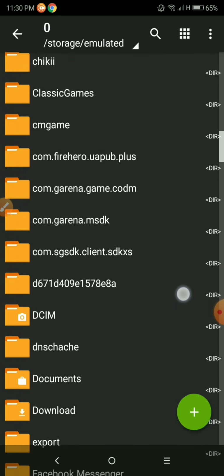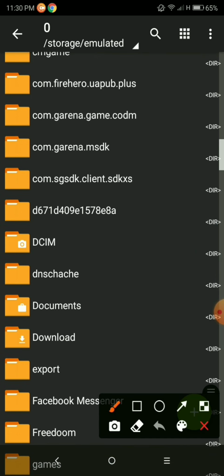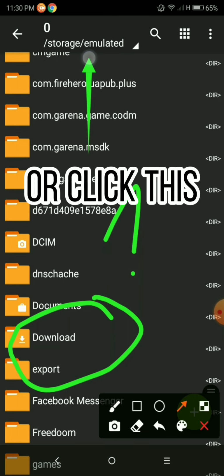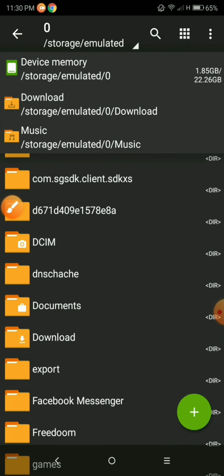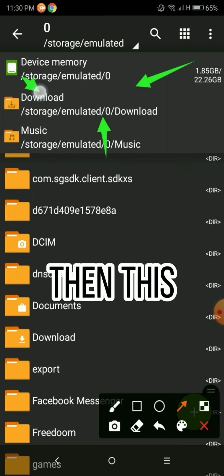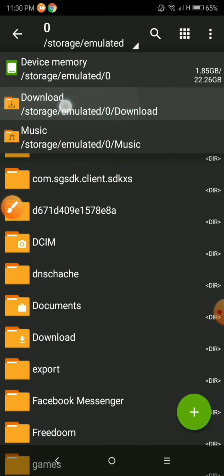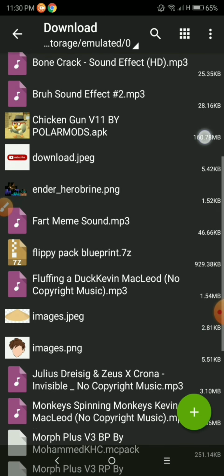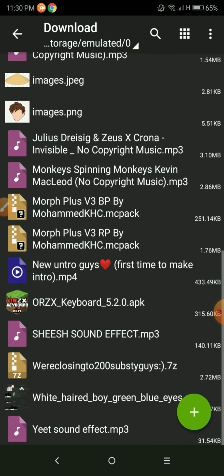So the first step is to download TSRP, then open the download folder or find it. Or click this. Then this. So find the folder that you downloaded from MediaFire or whatever site it is.